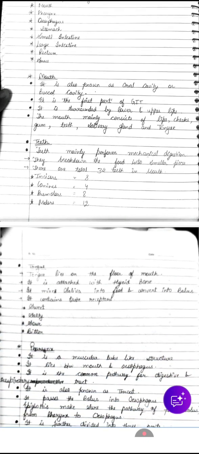Now the tongue, which is a part of the mouth. The tongue lies on the floor of the mouth. It is attached with the hyoid bone. It mixes saliva into food and converts it into bolus. It contains taste receptors: sweet, salty, sour, bitter.